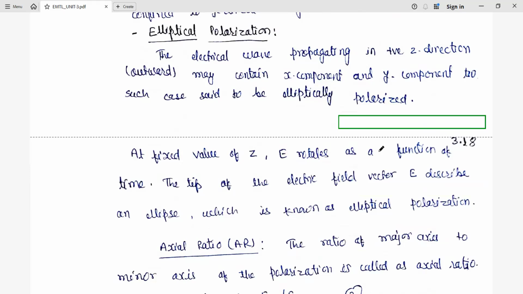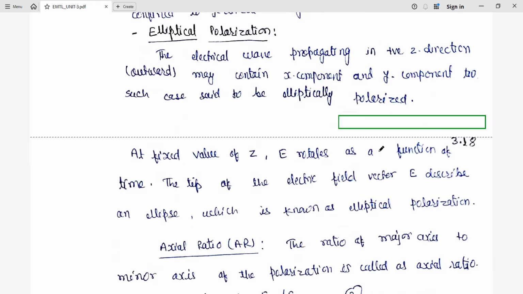And in this figure, we are considering that z is outward from the paper. Then it may contain the x component also. Already we have seen that in case of linear polarization, it has y component only. But in case of elliptical, it might have x component also. So such type of polarization, in which it has y component as well as x component at a particular instant of time, is called elliptical polarization.